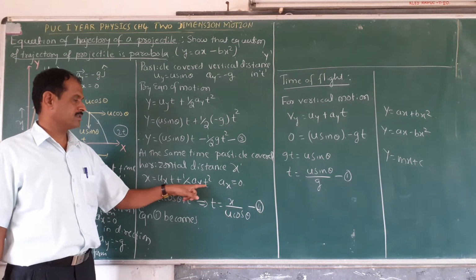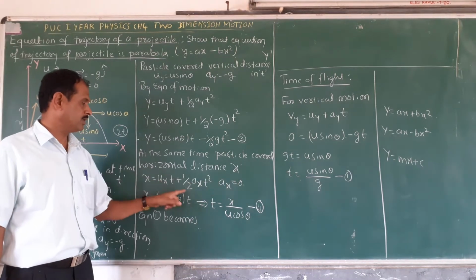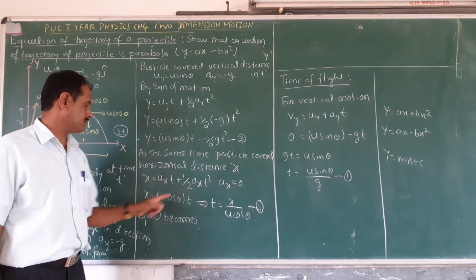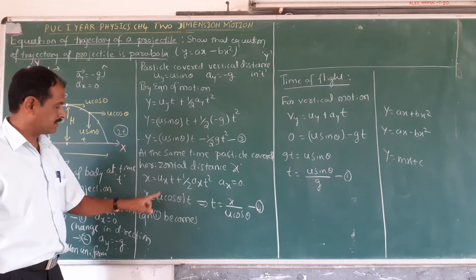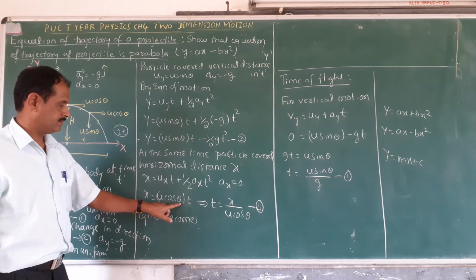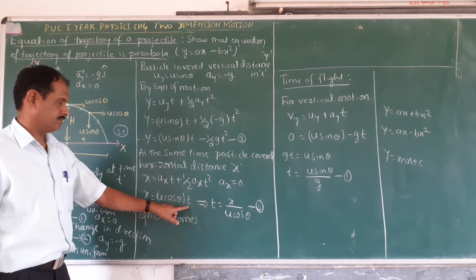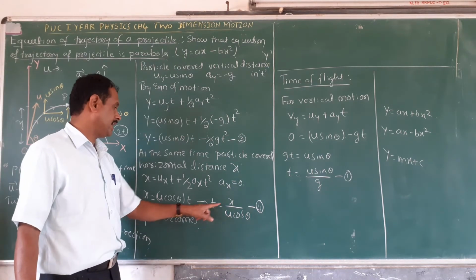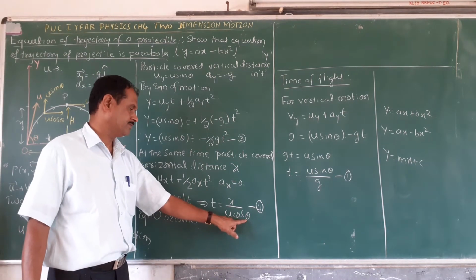One by 2 a x t square, it is 0. Whole term is 0. x is equal to u x t, u cos theta t. So t is x by u cos theta. This is the equation.